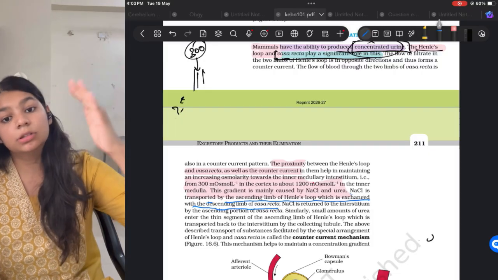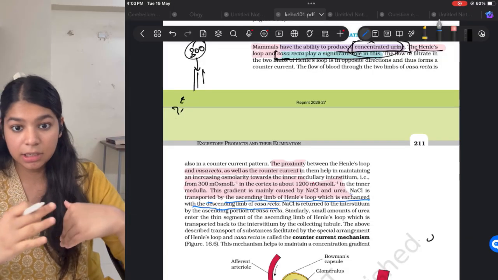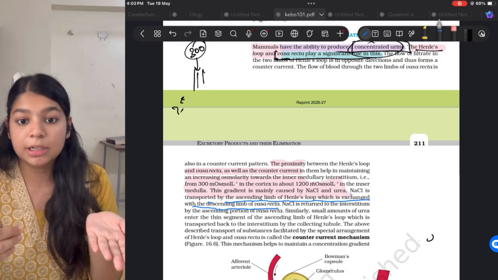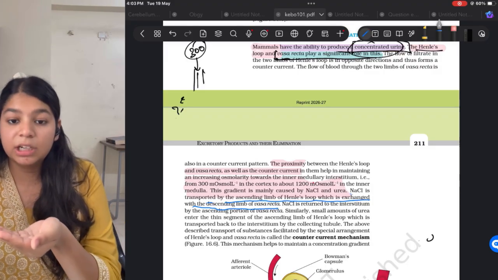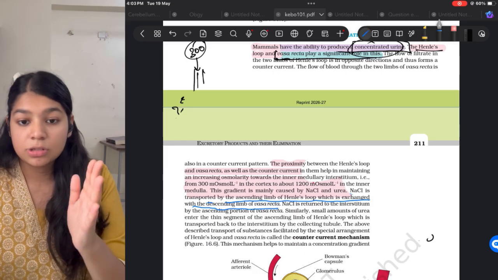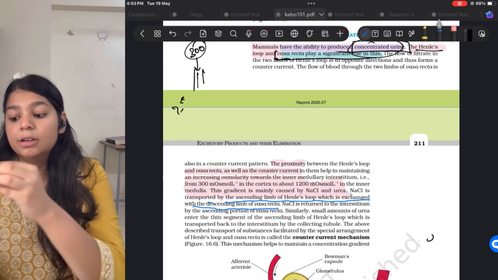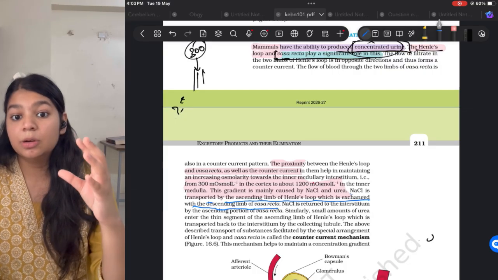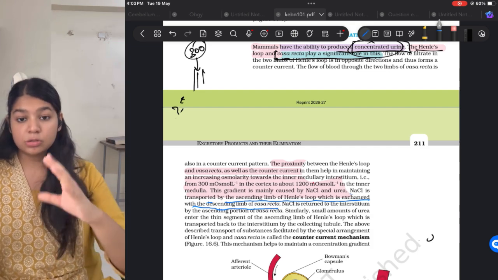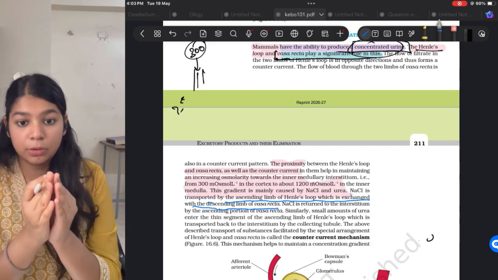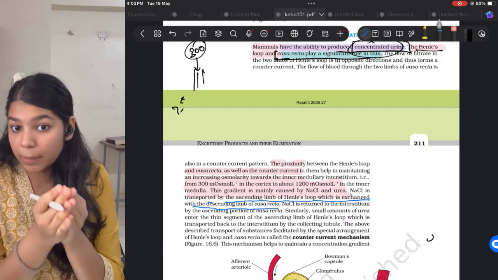So through the descending limb, filtrate comes, then water will be excreted due to the osmolarity difference. The filtrate becomes concentrated. As the filtrate becomes concentrated, at some point it becomes more concentrated than the medulla. So when it becomes more concentrated than the medulla, then excess NaCl from the filtrate will flow towards the medullary region. Now we don't want the osmolarity of the medulla to become too high or too low. So this excess NaCl which comes into the medullary region is taken by the vasa recta. So the osmolarity in the medulla is maintained.